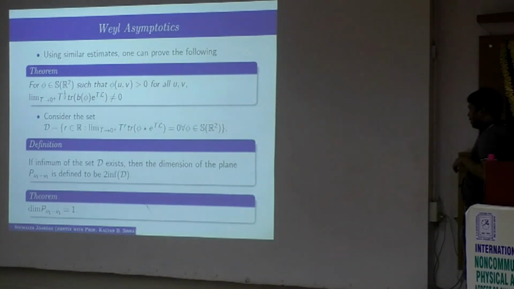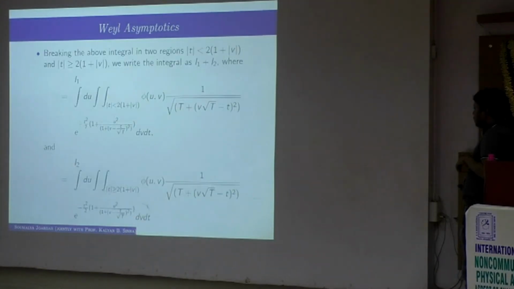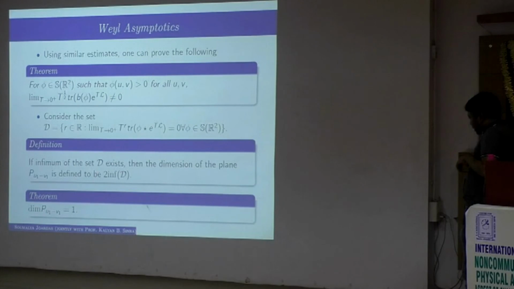So if you take this as your definition of the dimension of the non-commutative space, the set of exponents for which this limit is 0 for all phi, and you take the dimension to be the infimum of that set, first of all you have to show that the infimum exists, which we have already shown, and these things are contained in these two theorems. The infimum turns out to be half, and hence the dimension of that non-commutative Weyl subplane actually gets dropped.